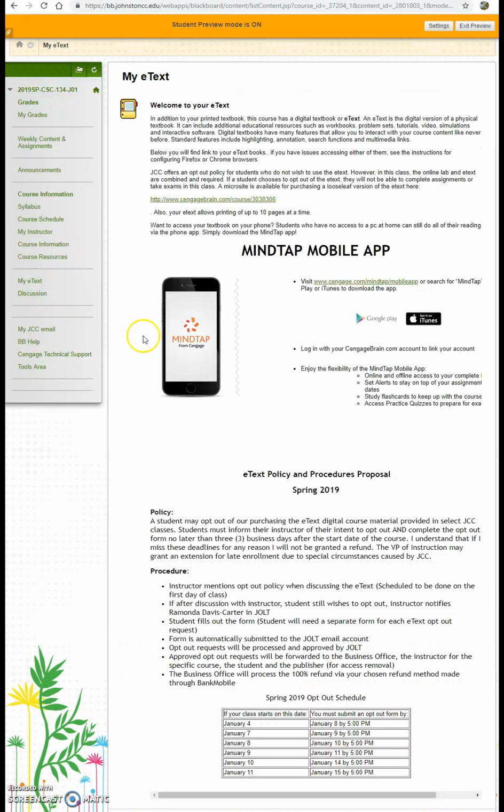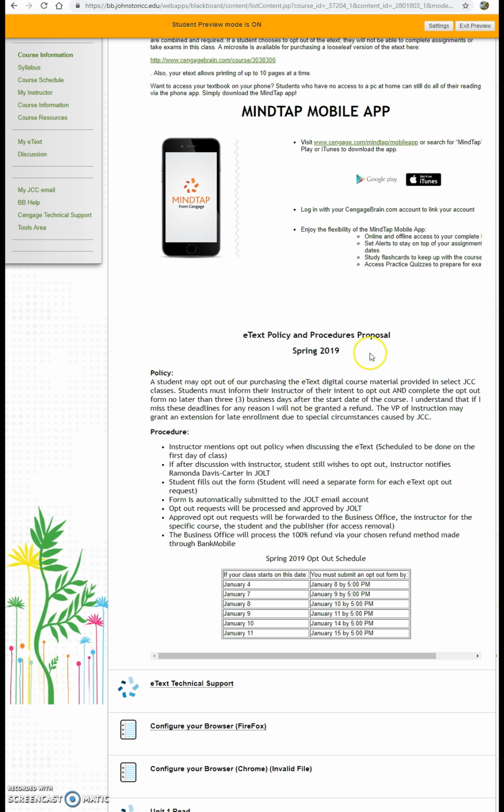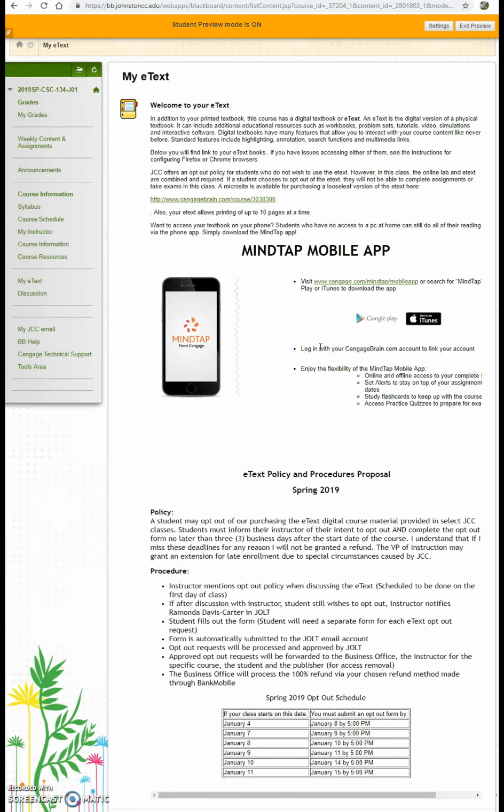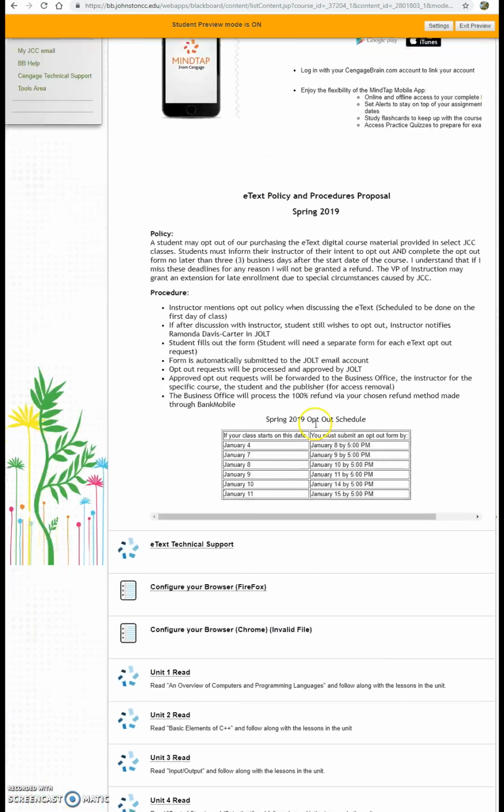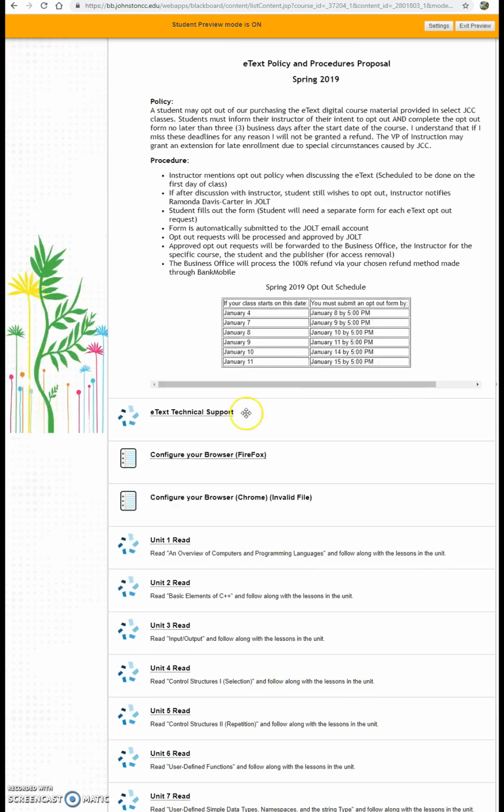We do use an e-text in this course, so I do provide them information. We actually have a mobile app that the students can download to have access to their textbook on their mobile devices. We do talk about the opt-out options and what the students need to do. All of this information is available to the students on day one, so if they want to opt out, they have all of the information and the procedure right there.